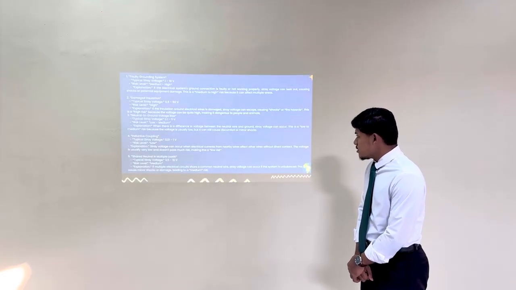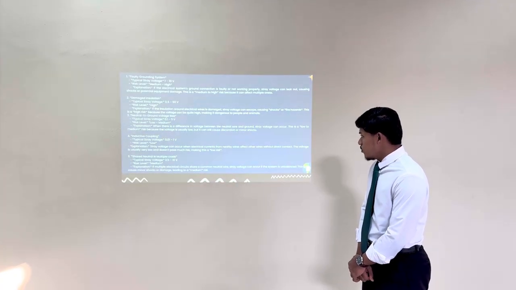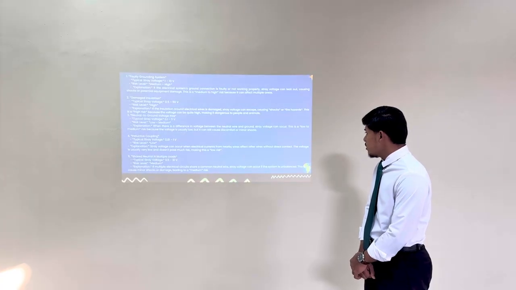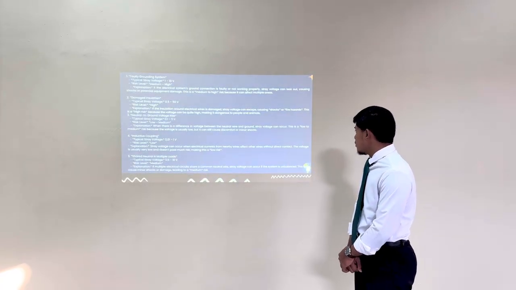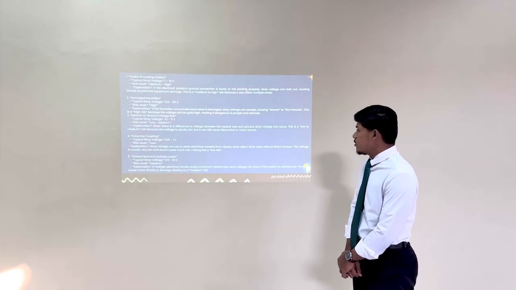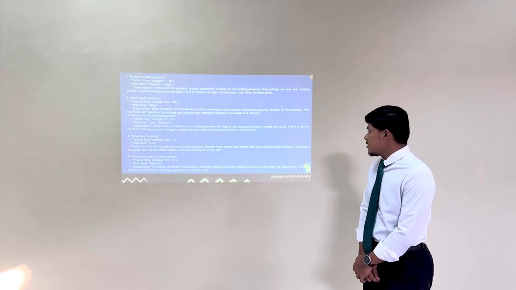Number 4, inductive coupling. Typical stray voltage is 0.01 to 1 volt. This level is low. Stray voltage can occur when electrical current from a heavy wire affects another wire without direct contact. The voltage is usually very low and thus poses little risk, making this a low risk.